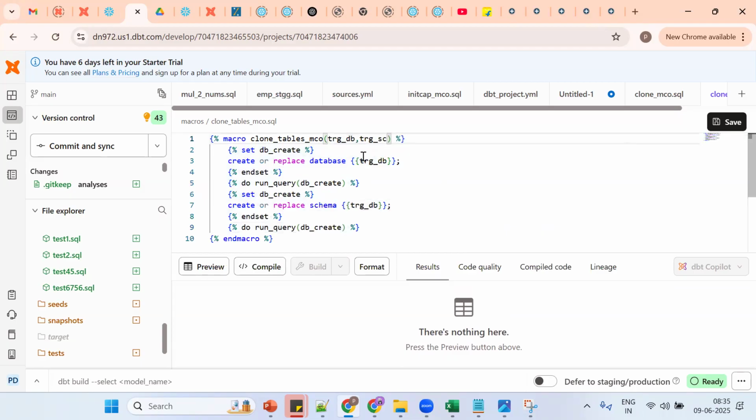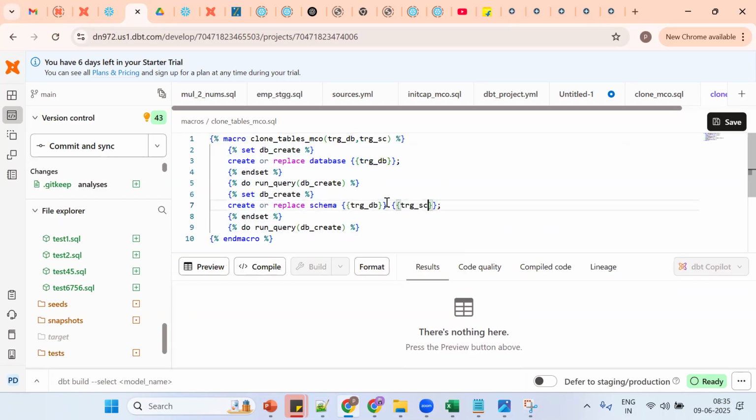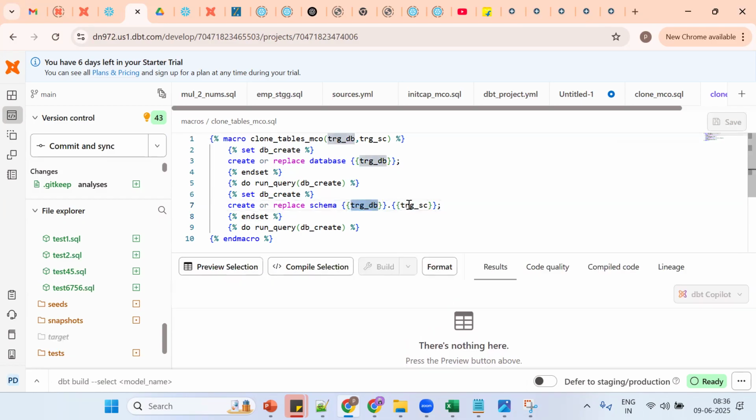Tell me how DBT knows it's an argument. Put it in the Jinja expression. Database name, schema name, object: this is called fully qualified, a namespace. So database name dot schema name.